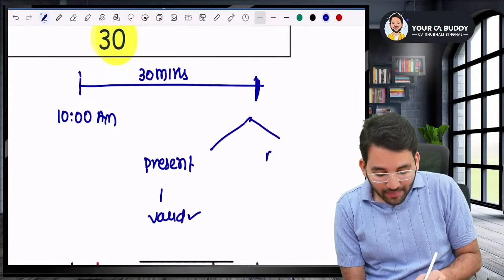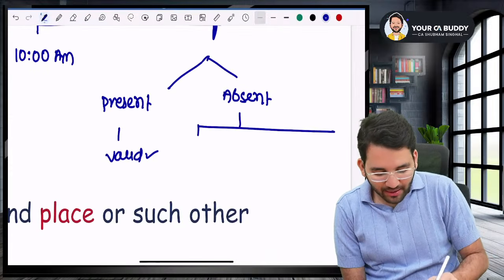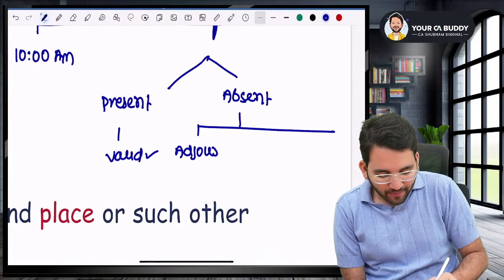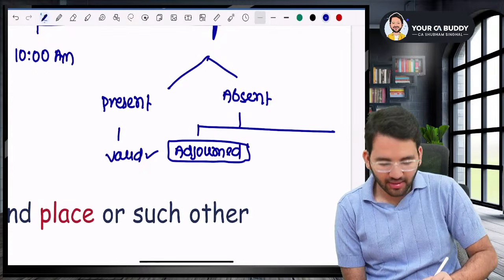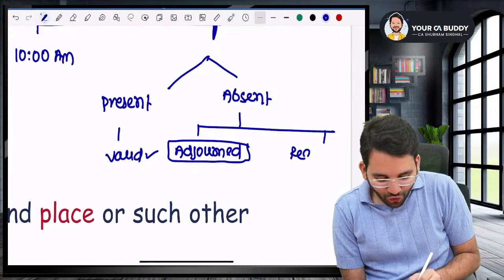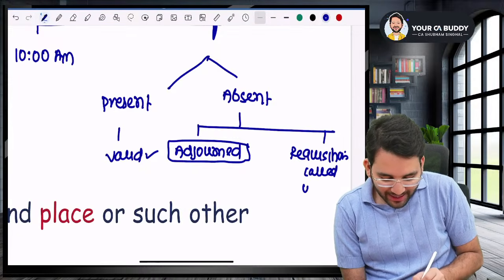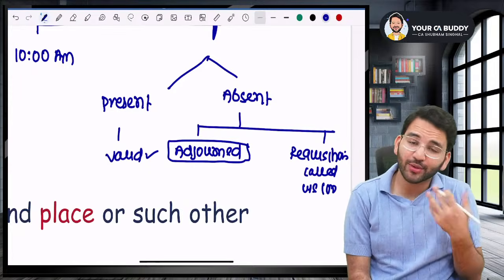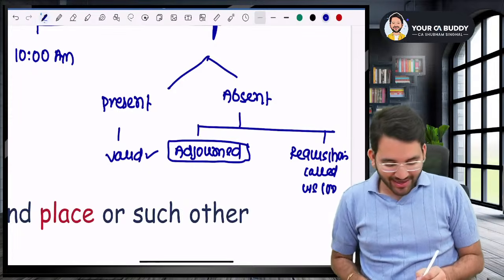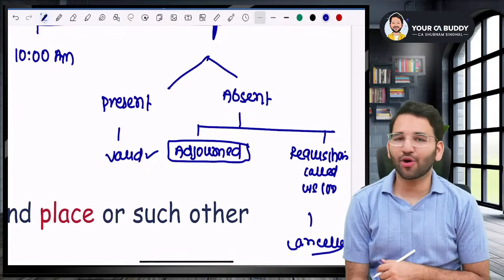But sir, if the quorum is absent, then usually what will happen? The meeting will be adjourned, that is postponed to a next date. But sir, if the meeting was called by requisitionists under section 100, if it was an EGM called by the requisitionists, it will not be adjourned, sir. It will get cancelled.